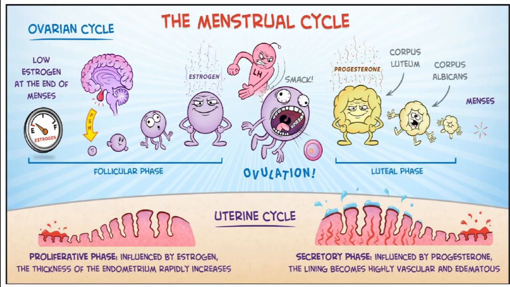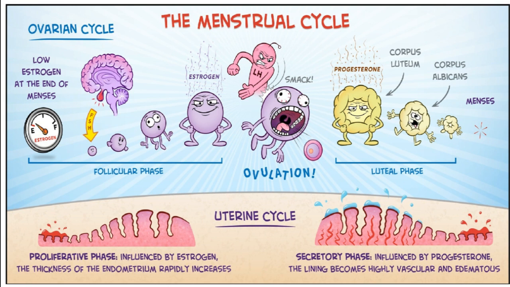This is a very funny illustration of the complete menstrual cycle, in which you can see that starting from the menstrual phase, where we have low estrogen and progesterone levels, that small guy performing the character of estrogen gets bigger and bigger under the influence of follicle stimulating hormone, telling the whole story of the follicular and proliferative phases of the ovarian and uterine cycles respectively, in which estrogen levels are rising and finally reach maximum just before ovulation.